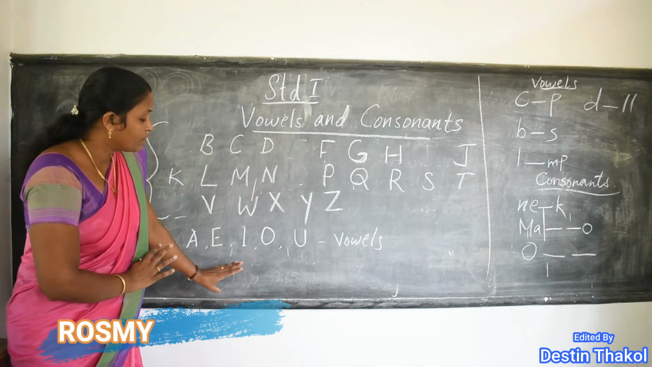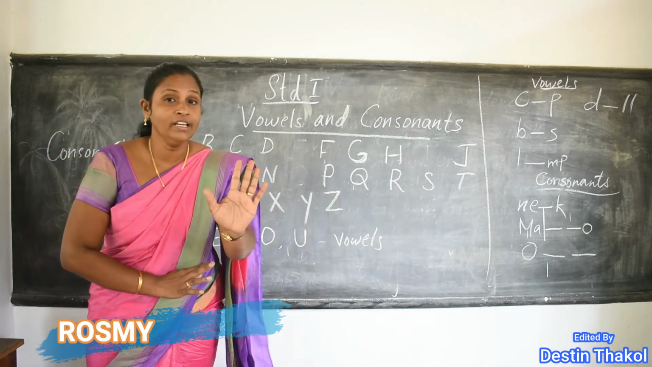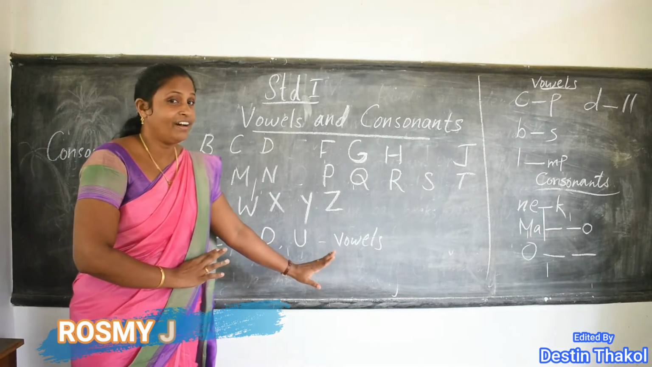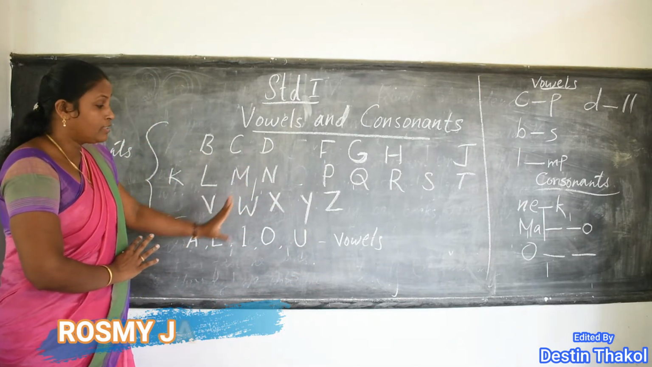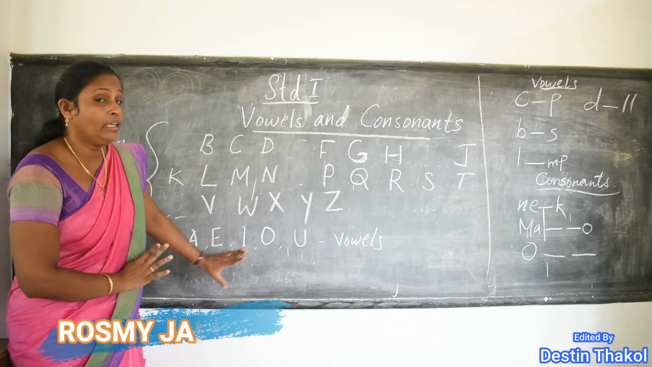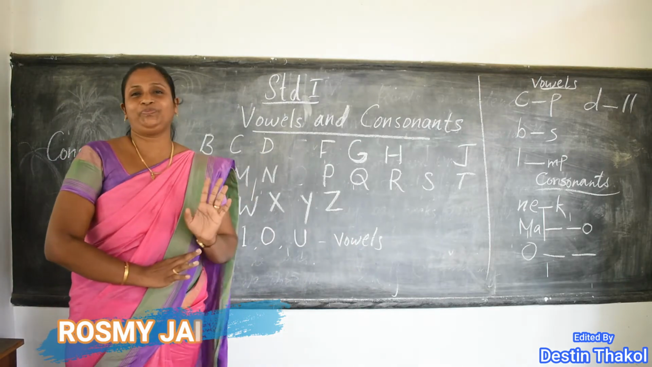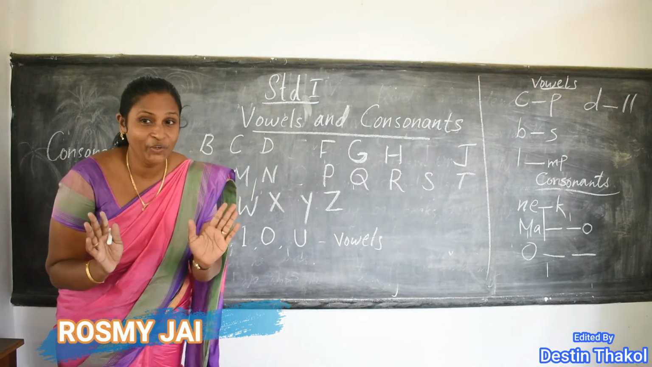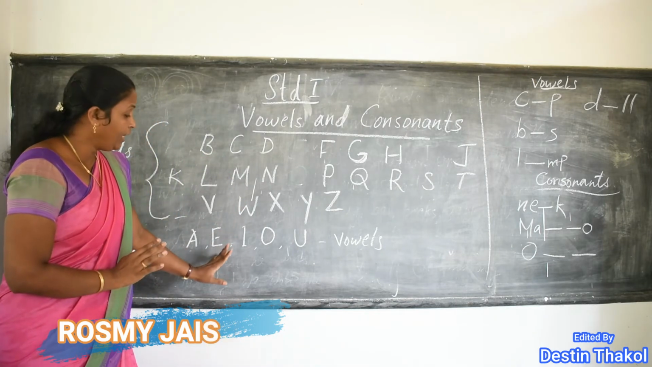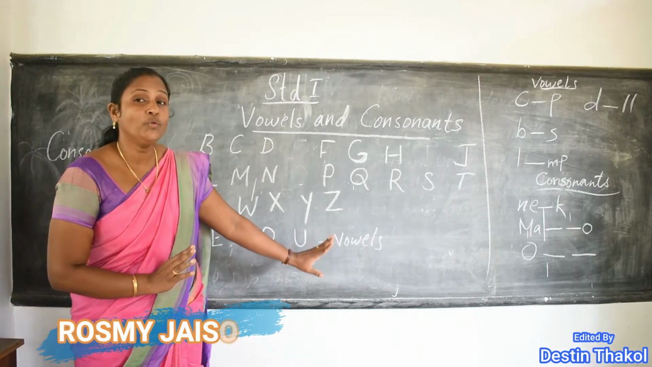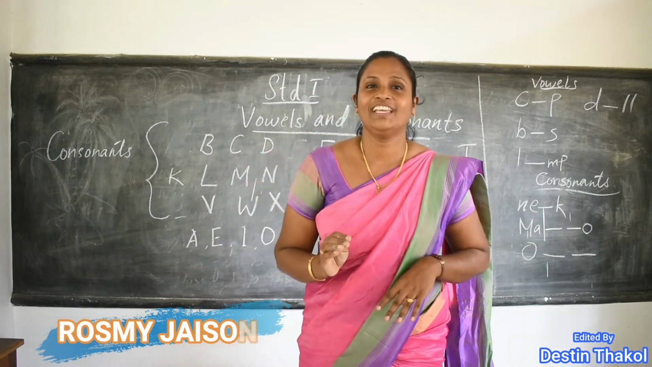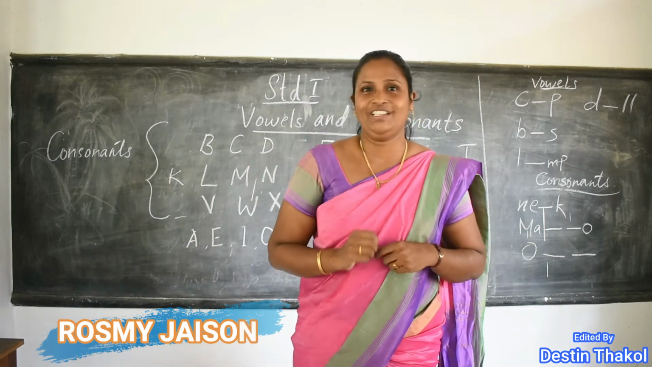Okay, and how many vowels? 5 vowels. These members are very special, no? In alphabet family, these are very special. Who are they? A, E, I, O, U. Did you get? Which are the vowels? Say together. A, E, I, O, U. These letters are called vowels.